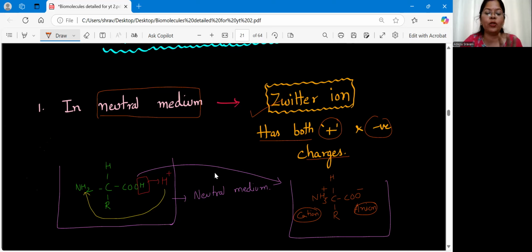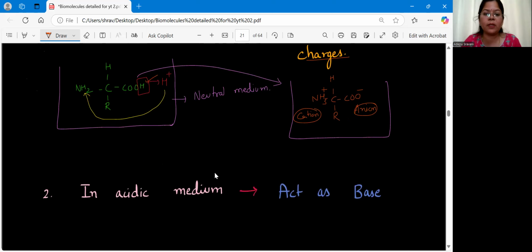This is the explanation for the Zwitter ion. Please remember, a Zwitter ion is a molecule of amino acid wherein a single amino acid shows both positive and negative charges. And how do we get this? In neutral medium, the H of the carboxylic acid moves towards the amine group. So the amine group becomes positive and the carboxylic group becomes negative. This is called a Zwitter ion.